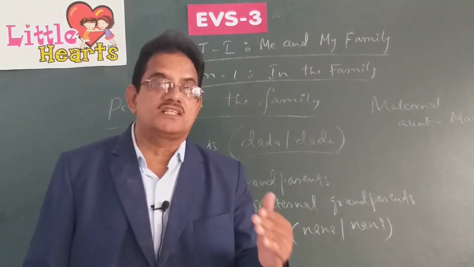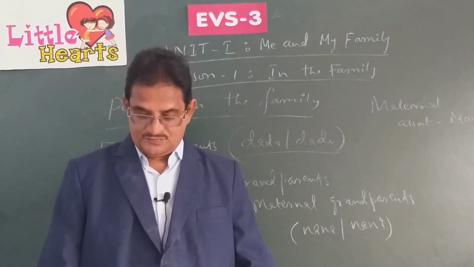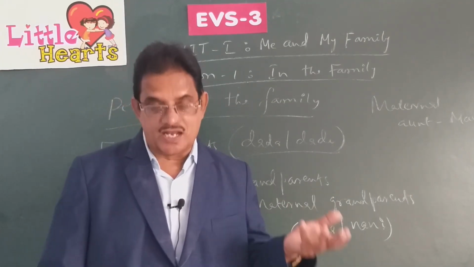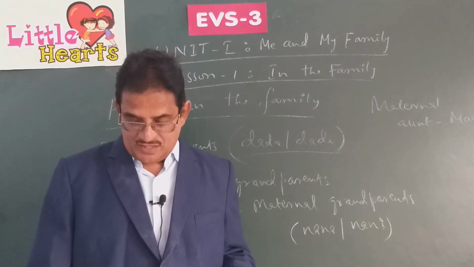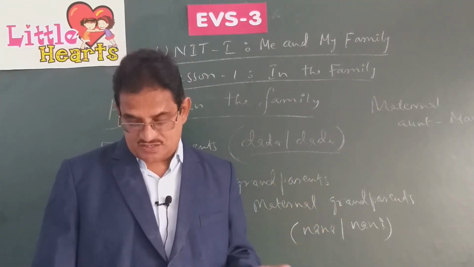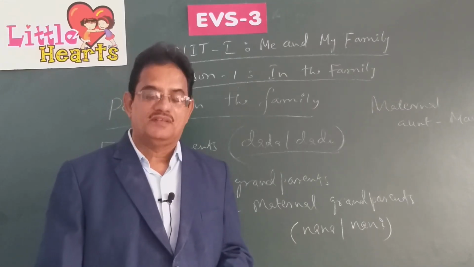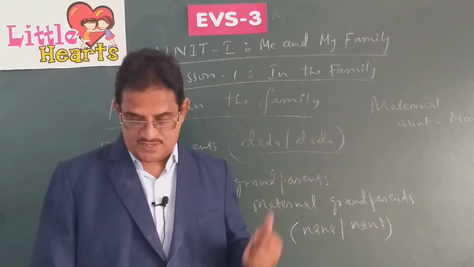Your mother's brother is called maternal uncle, mama. In the same way, your father's sister is called your paternal aunt, bua. And your father's brother is called your paternal uncle, he is called chacha. Paternal uncle, your father's brother.